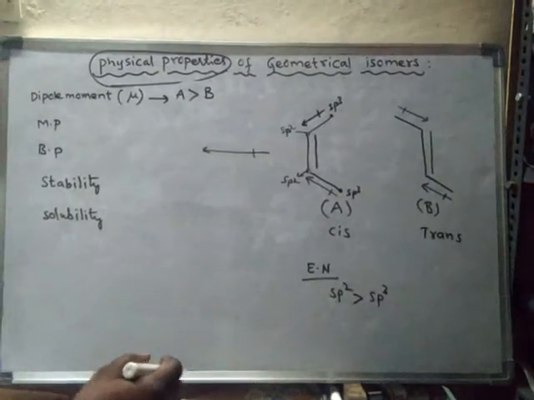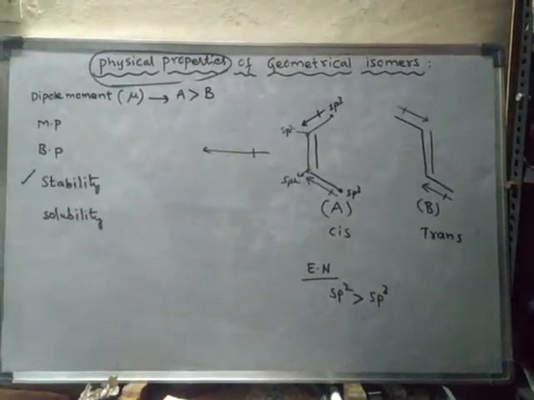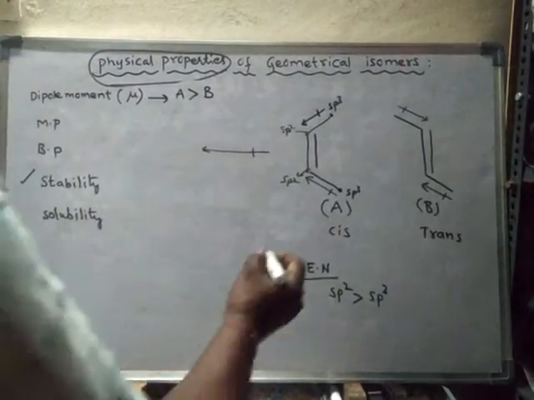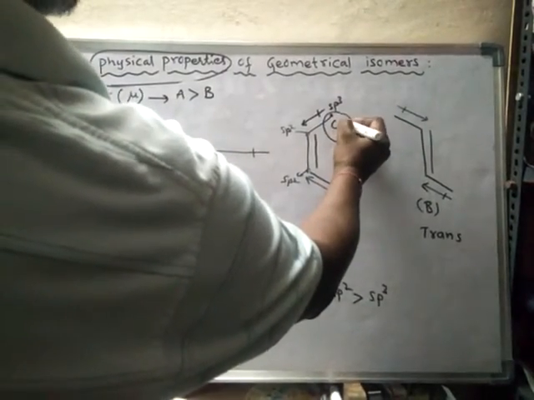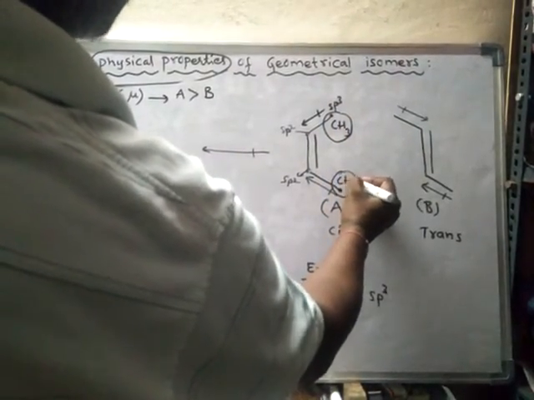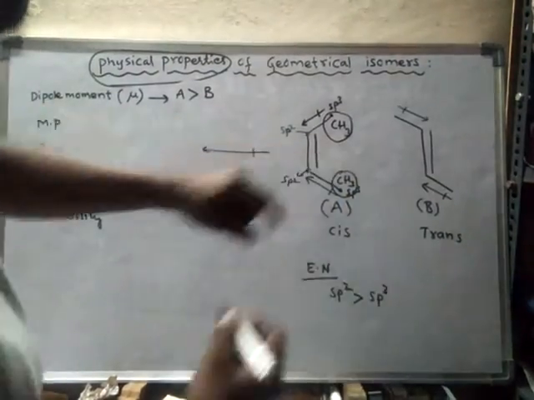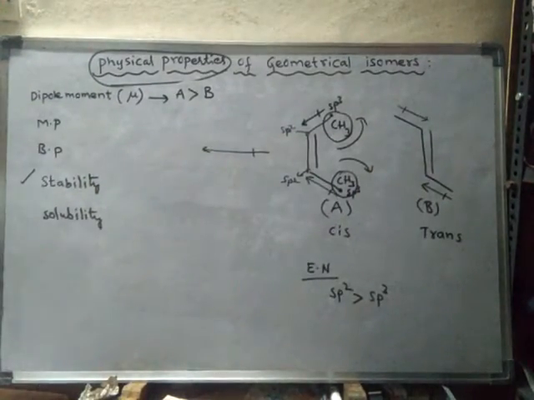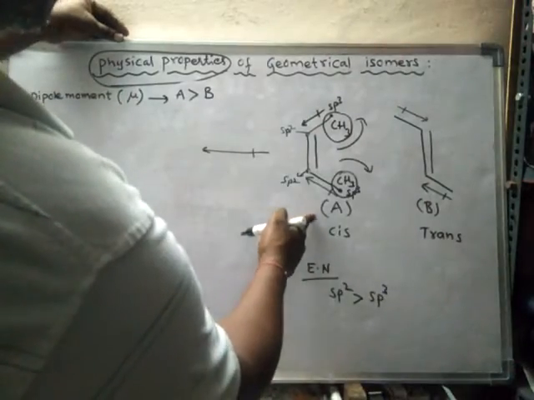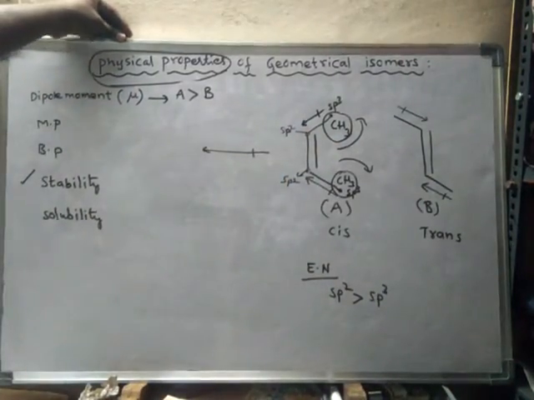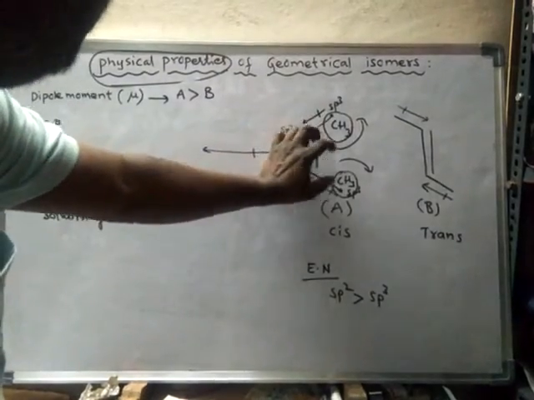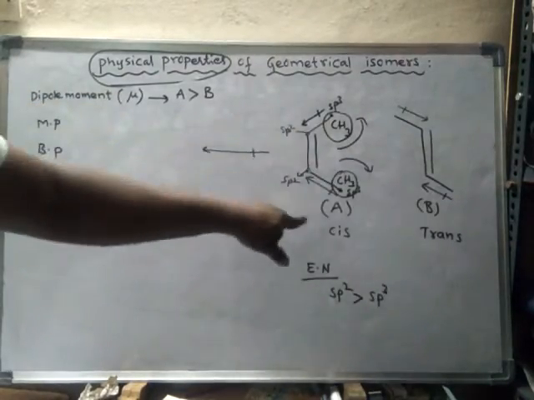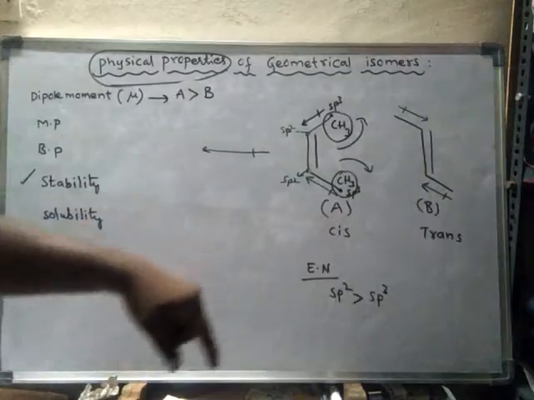Suppose, let us see stability. If you discuss the stability, what happens? This is a methyl group CH3, and this is also a methyl group CH3. There will be repulsion between these two because they are present towards the same side. In cis form, the methyl groups have steric repulsion. Steric repulsion means, because of their large size, these two groups will try to move away from each other. That means there is some sort of instability due to steric repulsion.